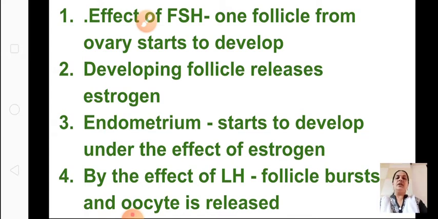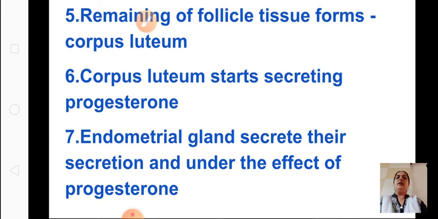So after it is developed, that is 14 to 15 days, when the follicle is fully mature, it will burst with the help of which hormone? Luteinizing hormone. Then the remaining of the follicle forms what? Corpus luteum. Okay, the remaining of the follicle will form corpus luteum.